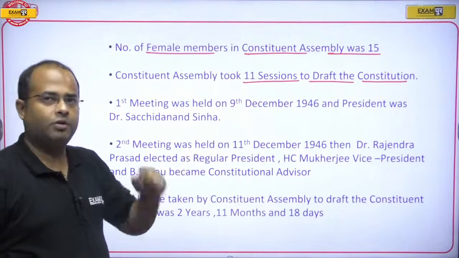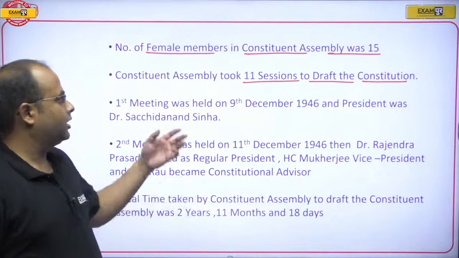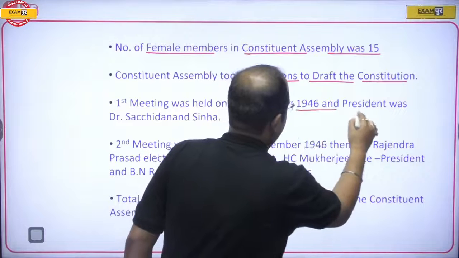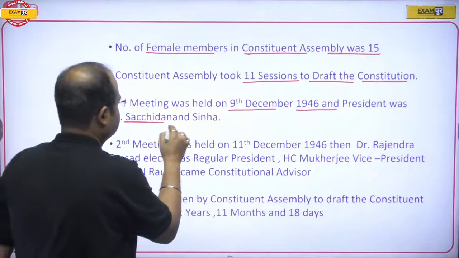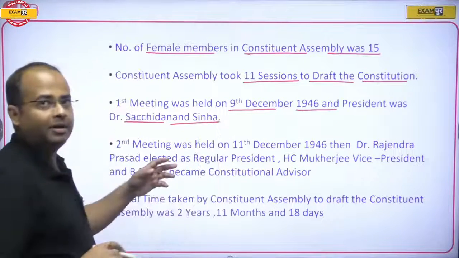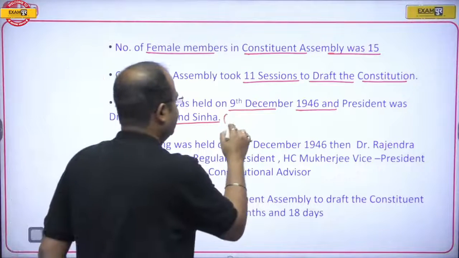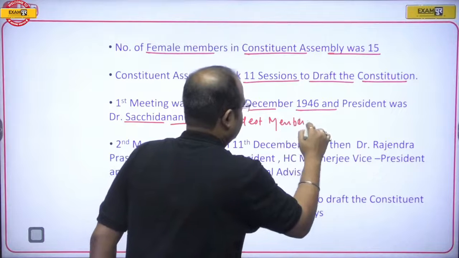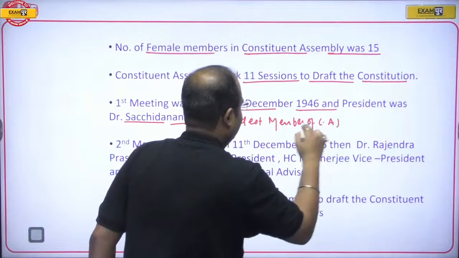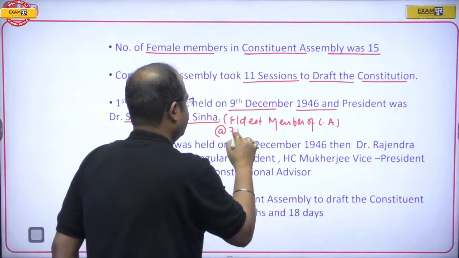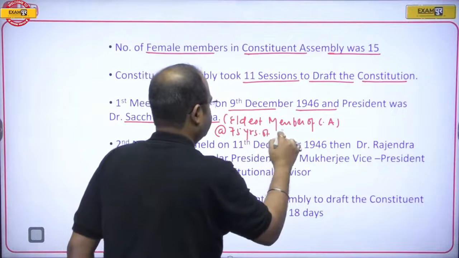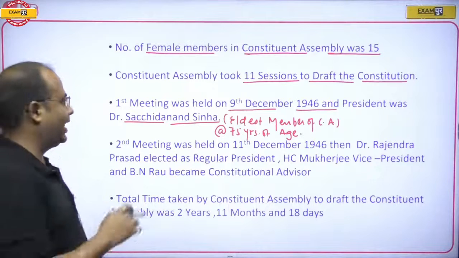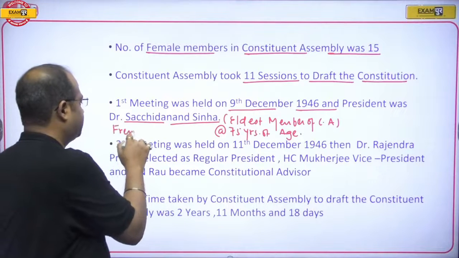Now, the first meeting of the Constituent Assembly was held on 9 December 1946, and the president of that session was Dr. Sachidanand Sinha. Why did Sachidanand Sinha become the president? Because he was the eldest member of the Constituent Assembly, and when he became a member, he was 75 years of age.